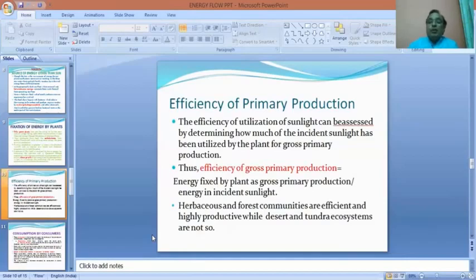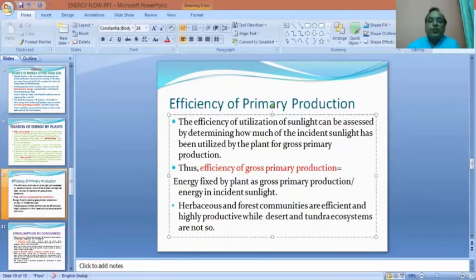Now we shall see how efficiently the plants utilize solar energy for producing their own food, and that is known as the efficiency of primary production. That is how efficiently the primary production is carried out. The efficiency of utilization of sunlight can be assessed by determining how much incident sunlight has been utilized by the plants.